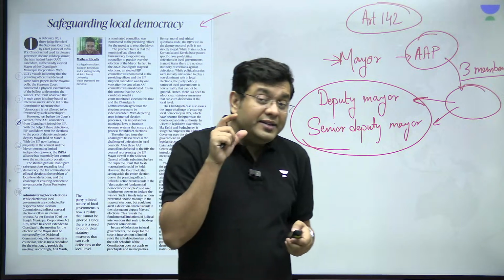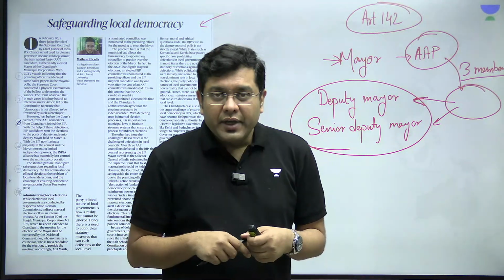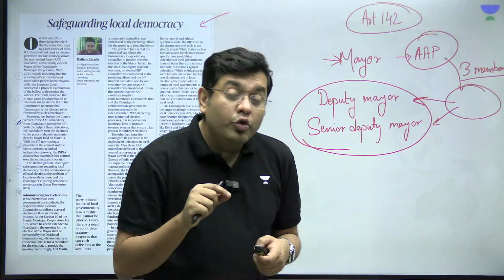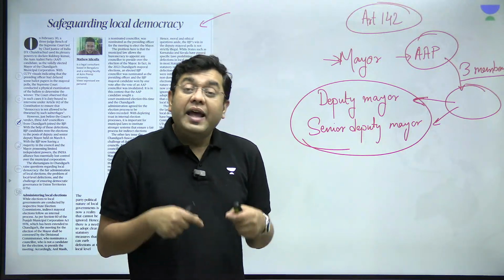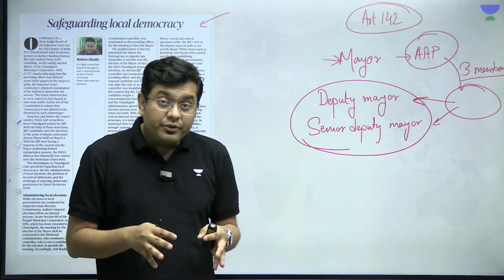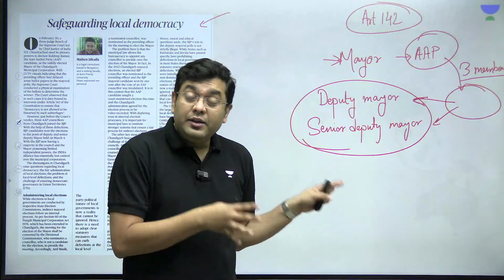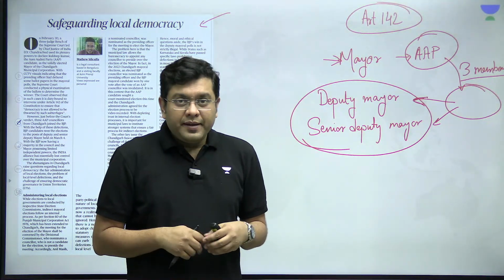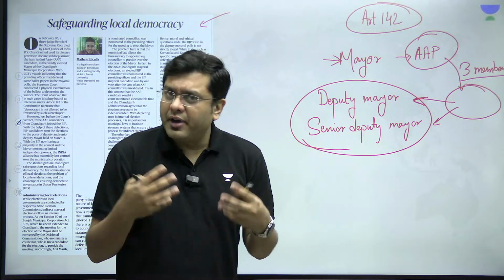So that is why this article argues that anti-defection laws with stringent provisions need to be enacted in the local bodies as well. That is when democracy can be safeguarded.